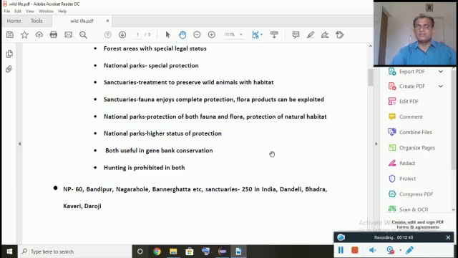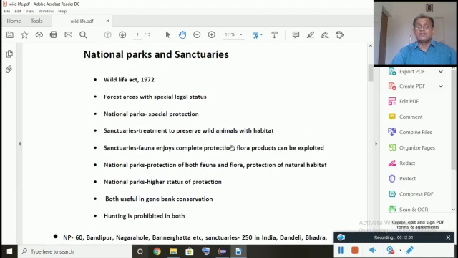So naturally, particularly in the wild forests, you cannot go and hunt the animals. Therefore, national parks and sanctuaries are very, very important to maintain the greenery of our country, to have mental peace and recreation spots, and also, very importantly, tourism spots.